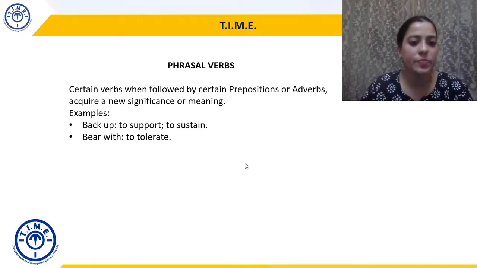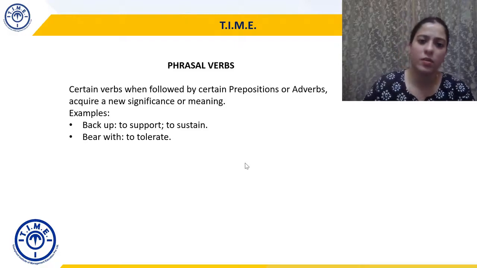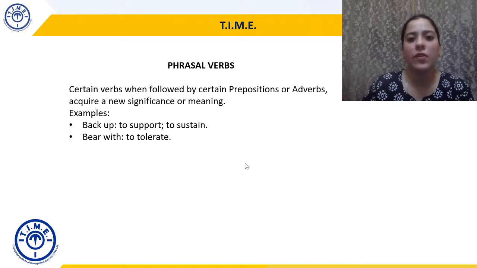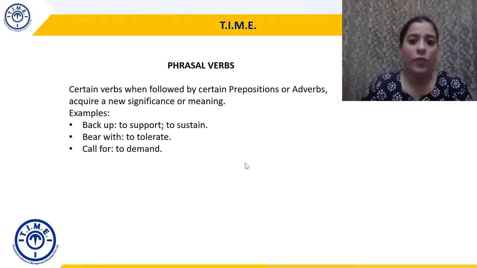Let's take other examples. Bear with, right? To tolerate. I bear with his behavior at home, or I bear with my brother's continuous nagging. So I'm tolerating. With again is a preposition. Call for, right? The meeting called for immediate action. So is somebody calling someone?